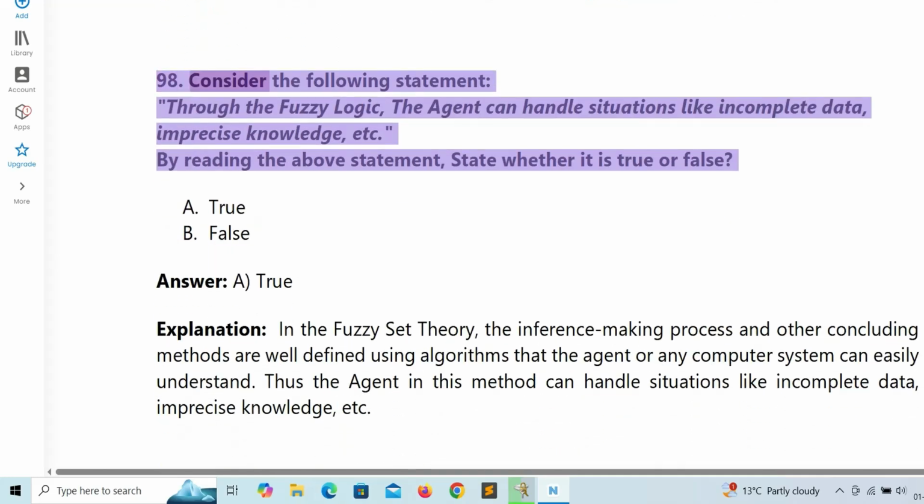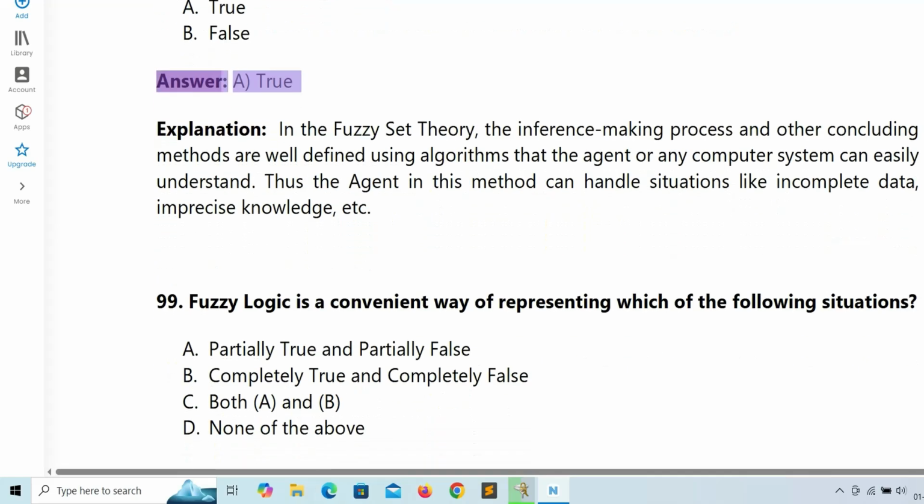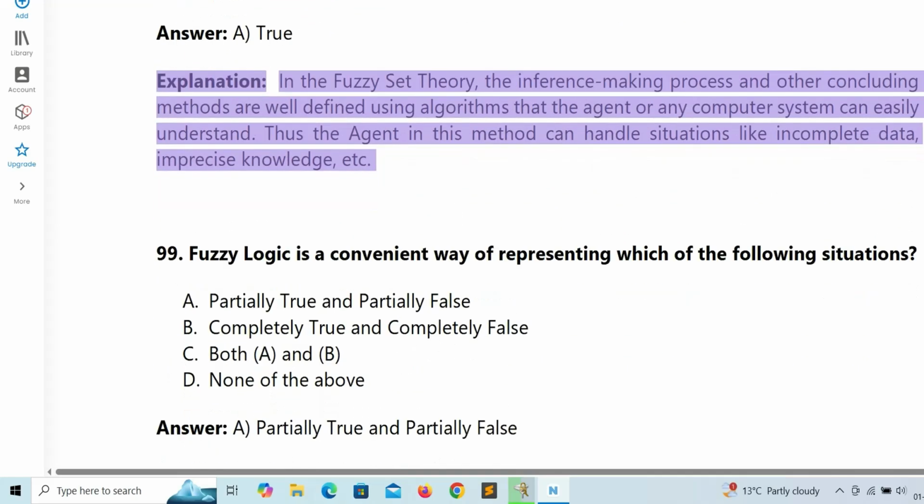98. Consider the following statement. Through the fuzzy logic, the agent can handle situations like incomplete data, imprecise knowledge, etc. By reading the above statement, state whether it is true or false. A. True. B. False. Answer: A. True.